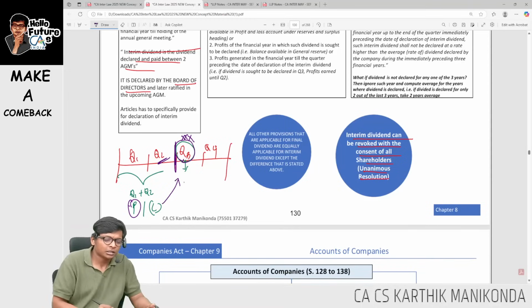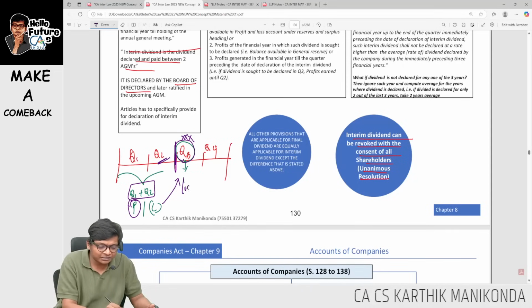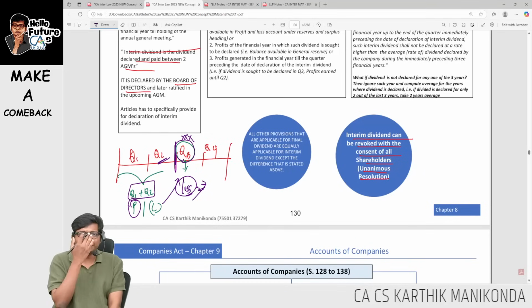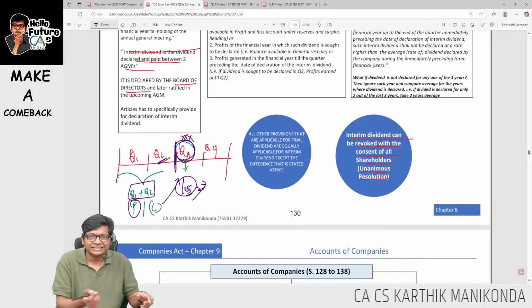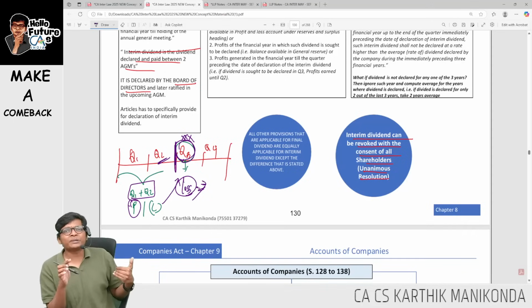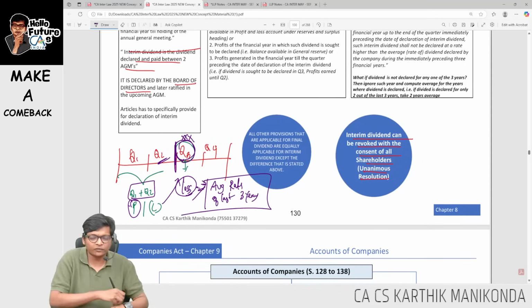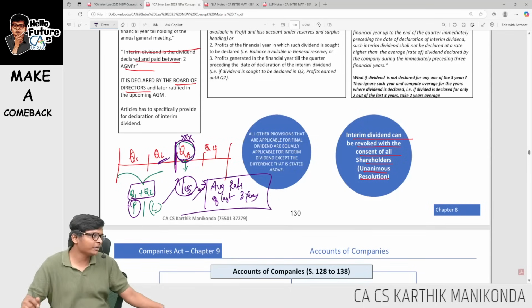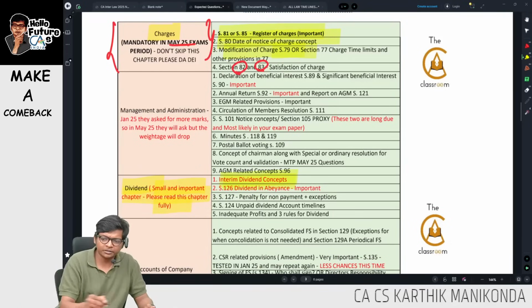If it is loss, not for Q3, Q1 plus Q2 cumulative, if it comes as loss, guys, that's when they go to rules. There is only one rule. That time they are saying if you want to use previous year profit, because cumulatively it's loss, that means current year loss, that means I'm going to use previous year profits. Then they are saying the rate of dividend shall be the average rate of the last 3 years. That's it. Average rate of the last 3 years. It cannot exceed beyond this. That's about it, guys. Okay, this is for the interim dividend concept.